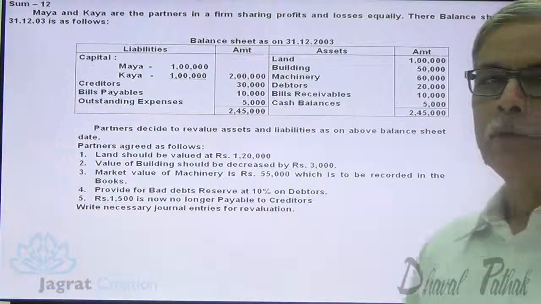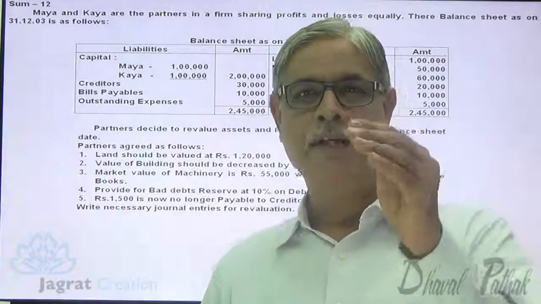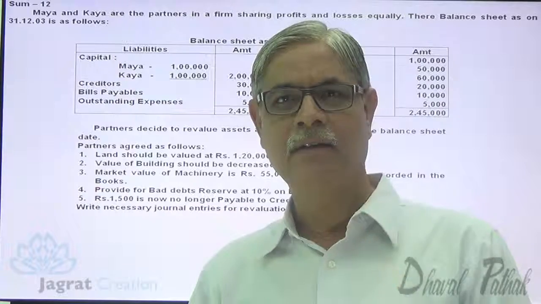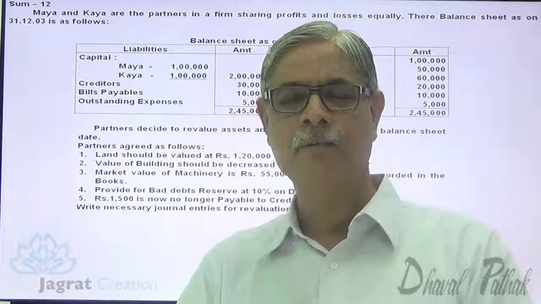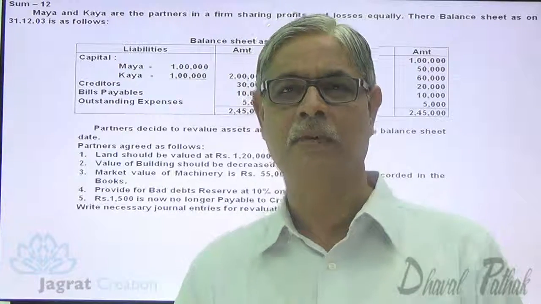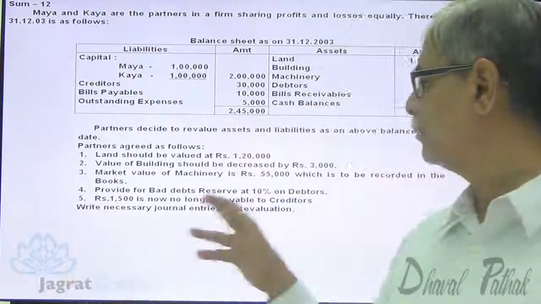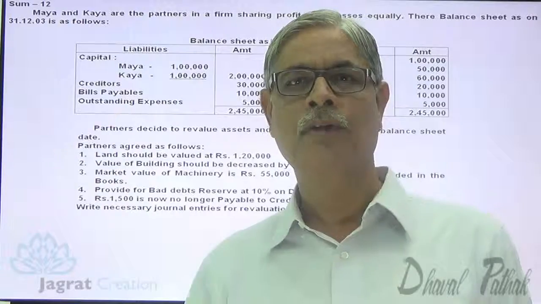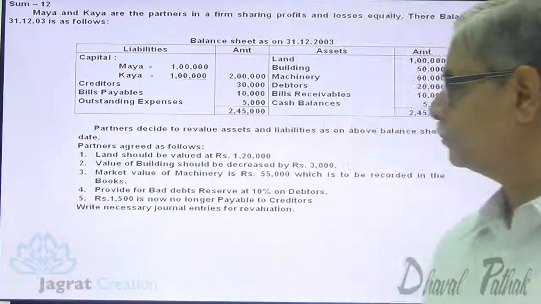1,500 no longer payable to creditors. So creditors no longer payable. Decrease in liability. Gain. Revaluation account is credited. Journal entry for that is creditors account debit to revaluation account credit 1,500. So creditors account debit to revaluation account credit.